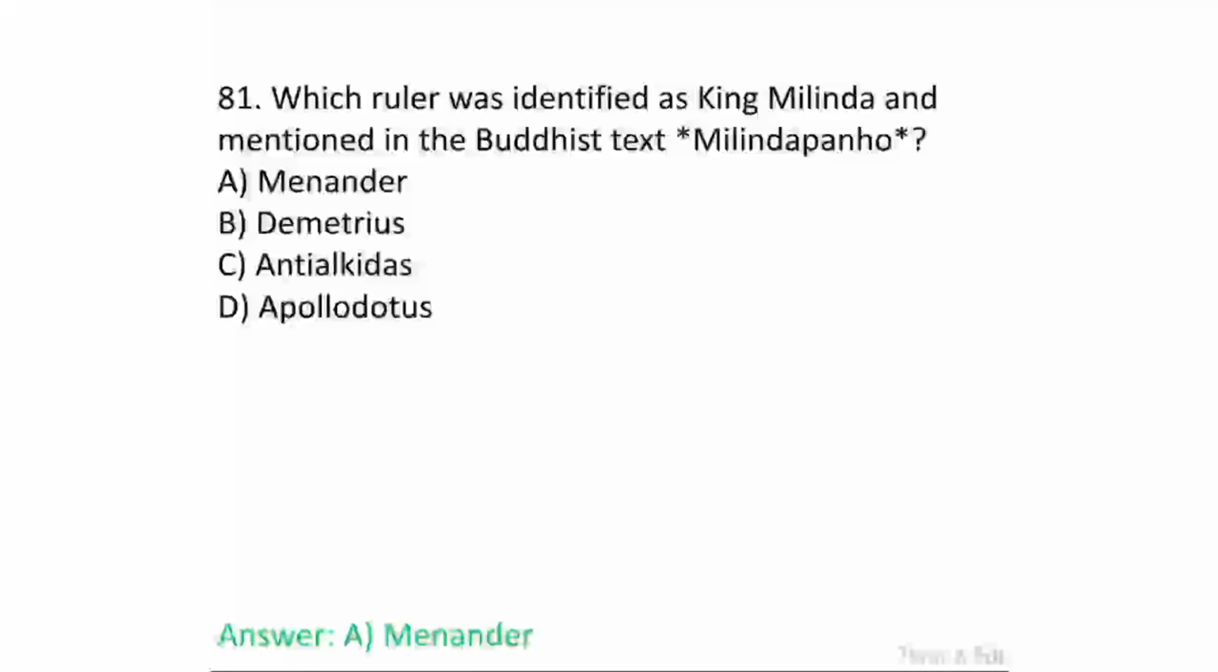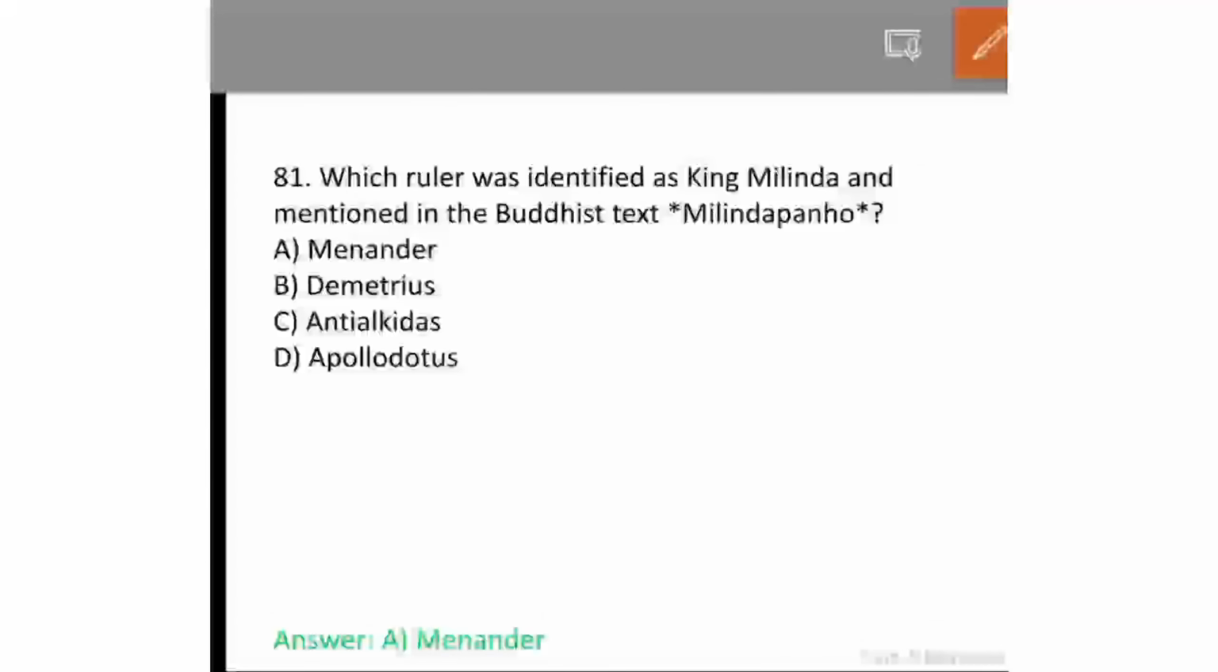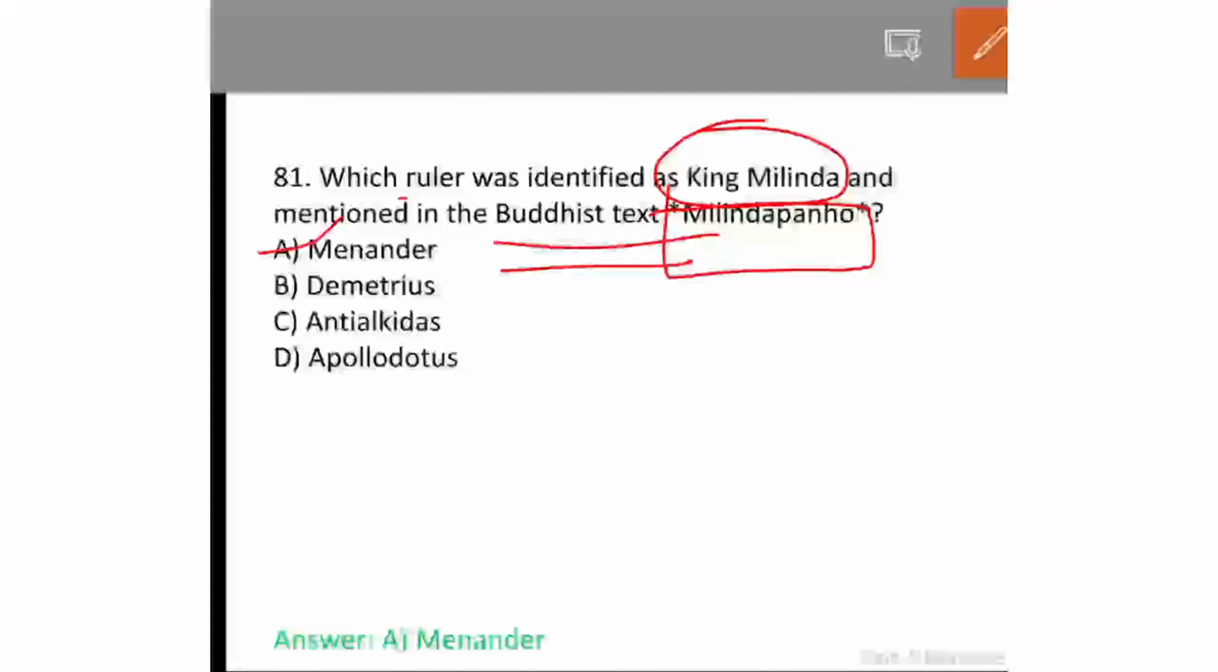Which ruler was identified as King Milinda and mentioned in the Buddhist text Milinda Panho? It was Menander. Option A, Menander.